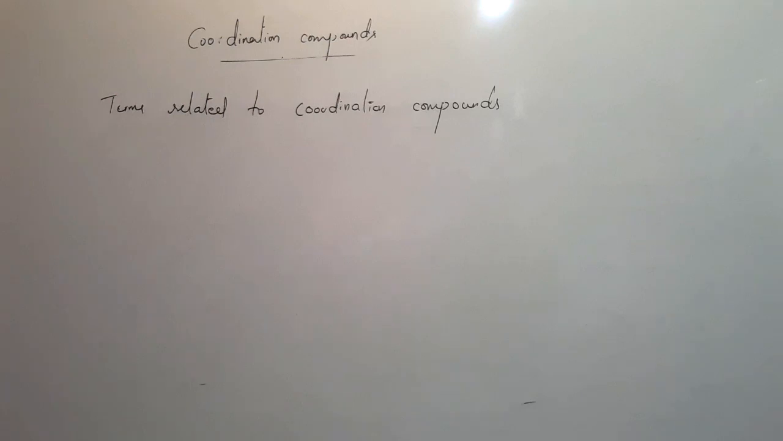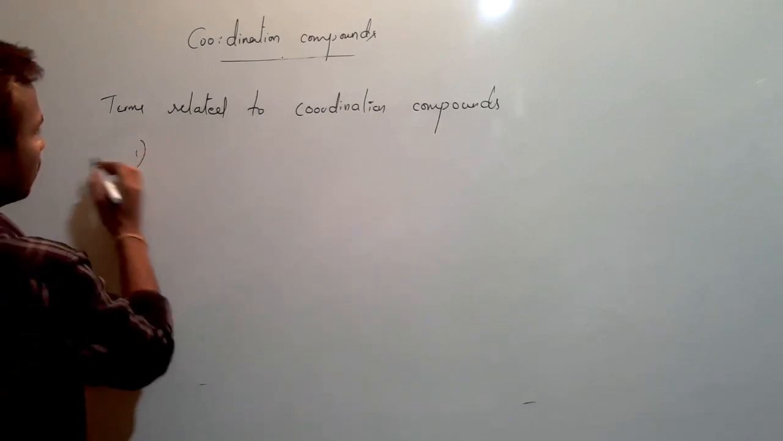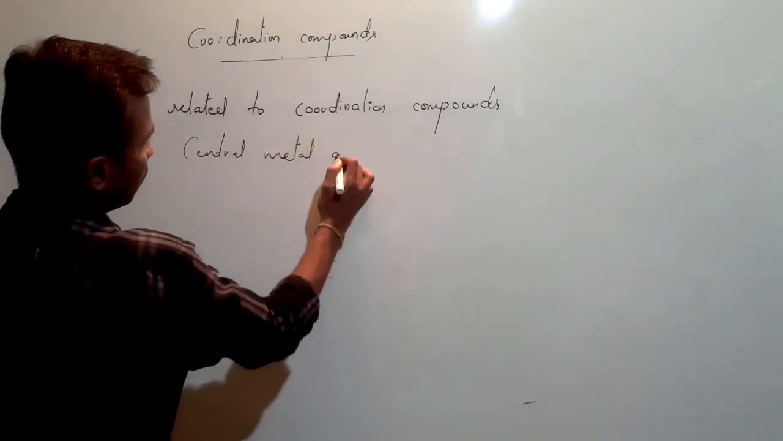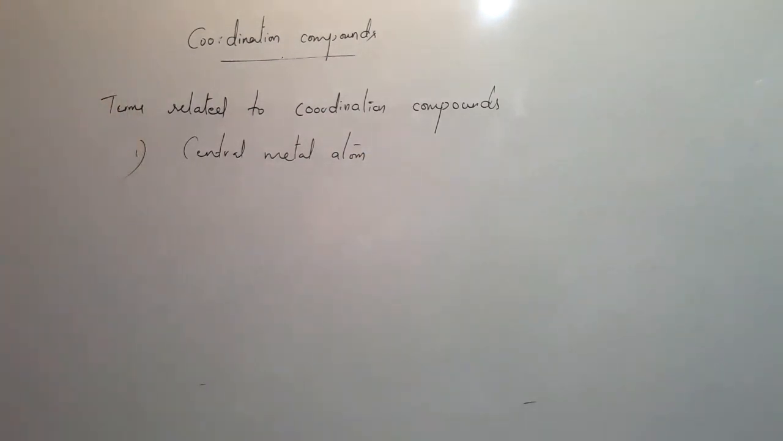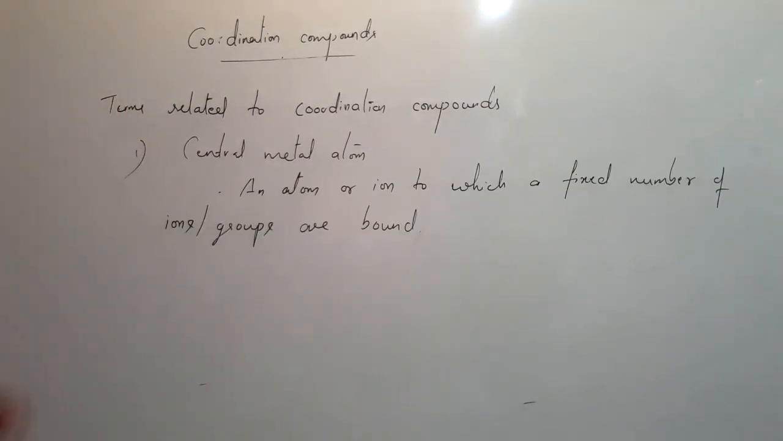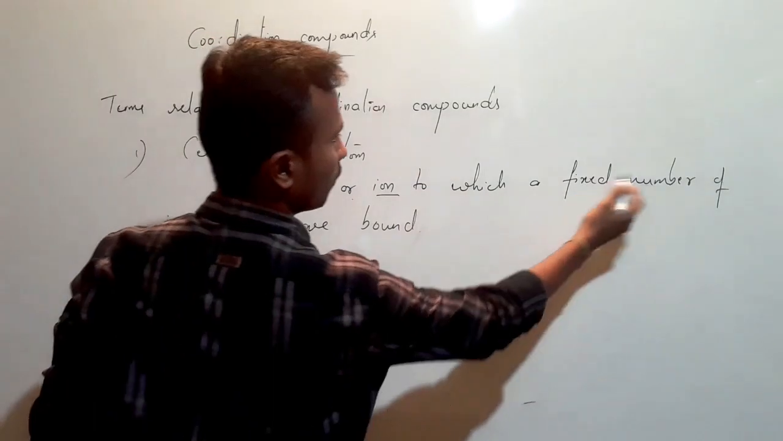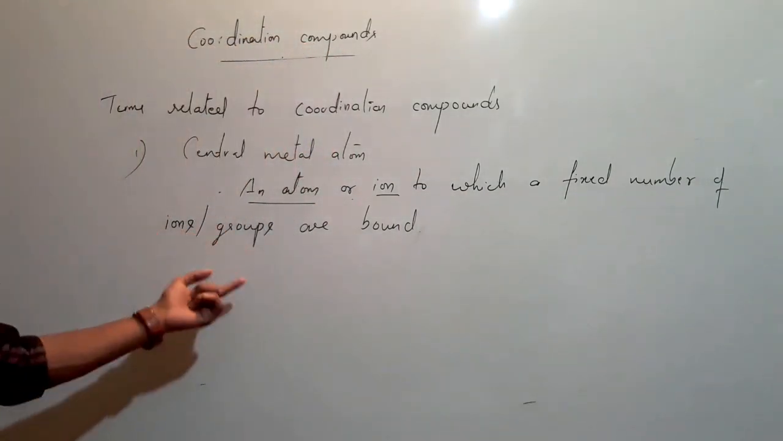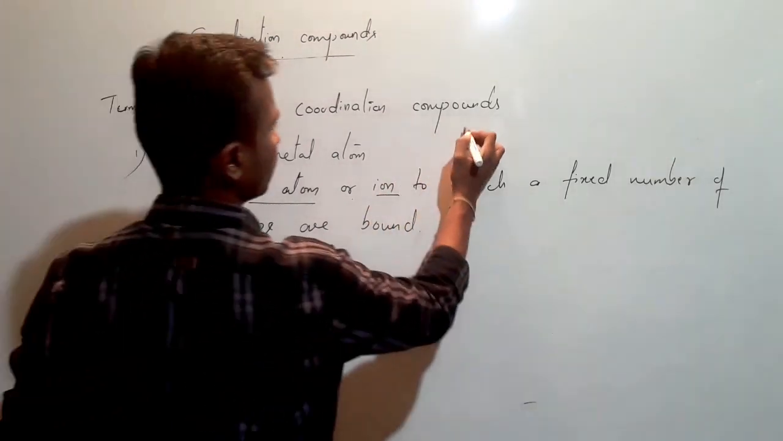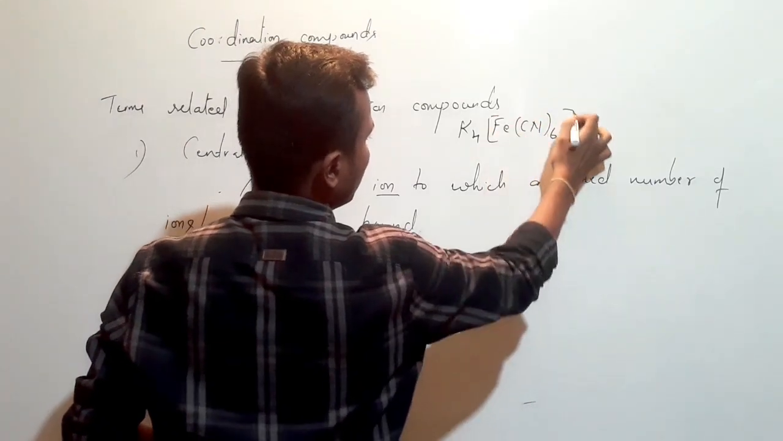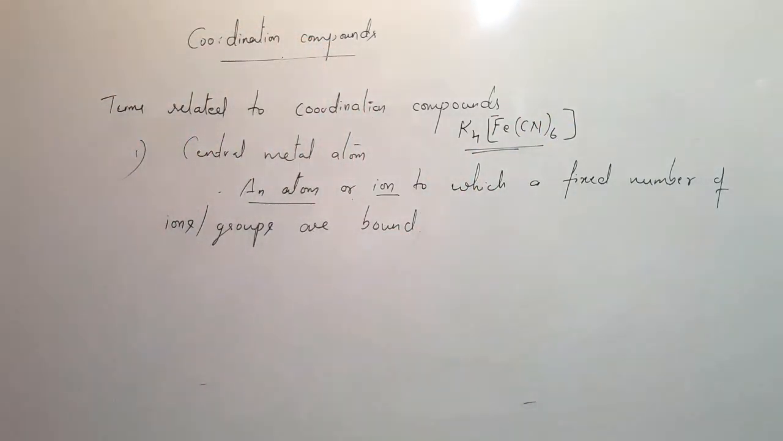Now, we will discuss terms related to coordination compounds. What are the basic terms? The first term we need to study is the central metal atom. Take a title: central metal atom. Central metal atom means an atom or ion to which a fixed number of ions or groups are bound. Take a general example, that is potassium ferrocyanide. I will take this as a standard example for all the things.